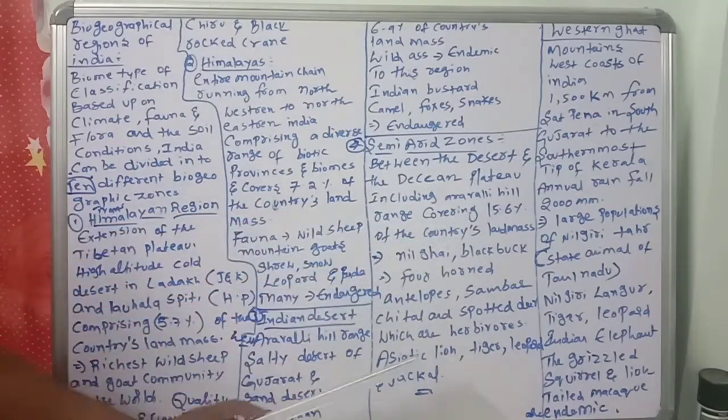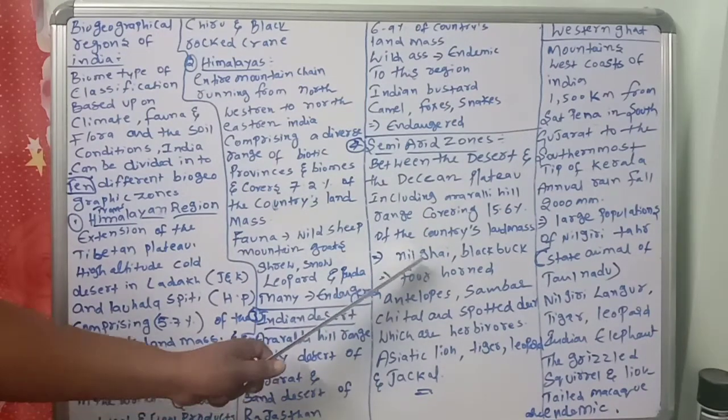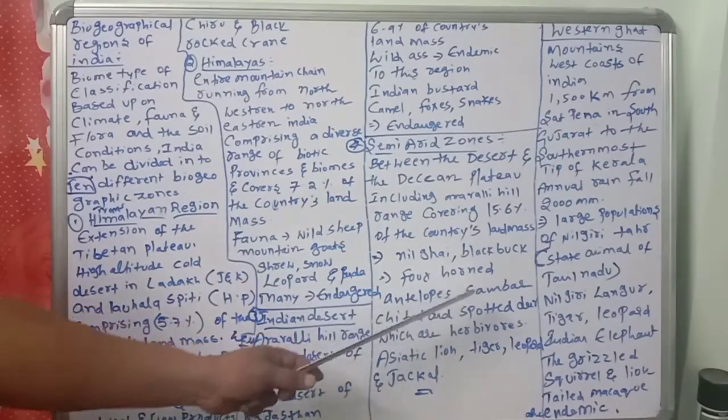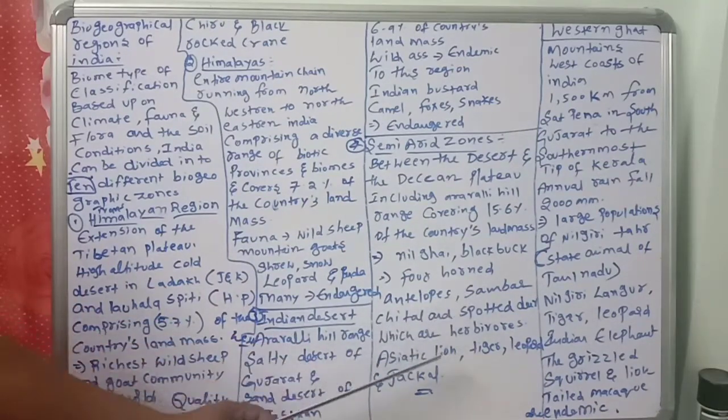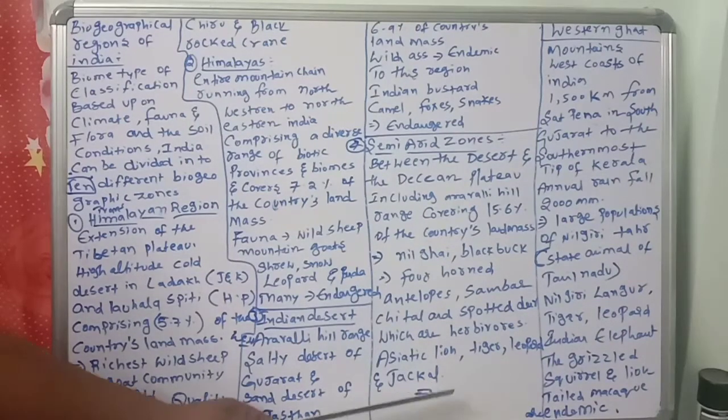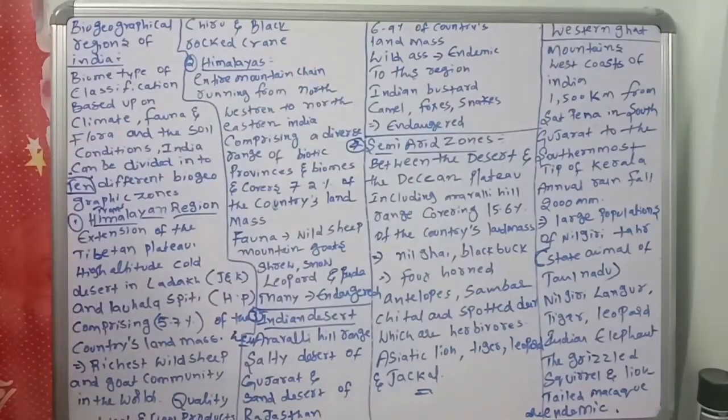The fauna here are nilgai, blackbuck, four-horned antelopes, sambar, chital, and spotted deer, which are herbivores that only eat grass. The Asiatic lion, tiger, leopard, and jackal are also there. Next, come to the Western Ghats.